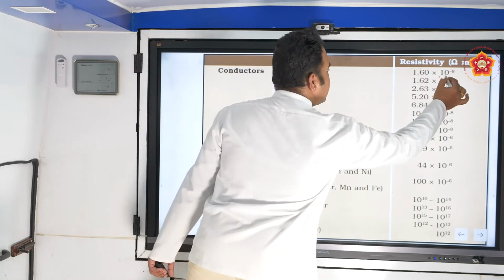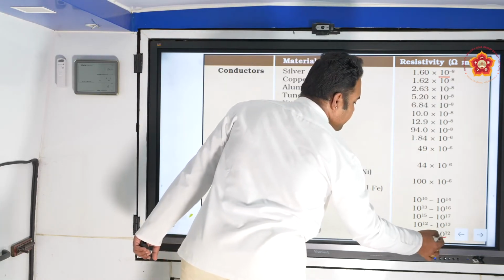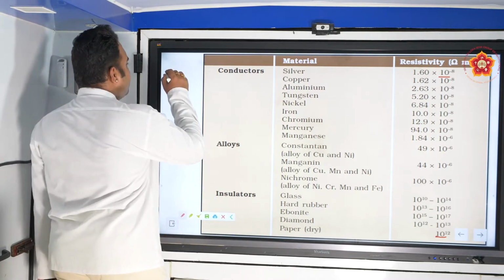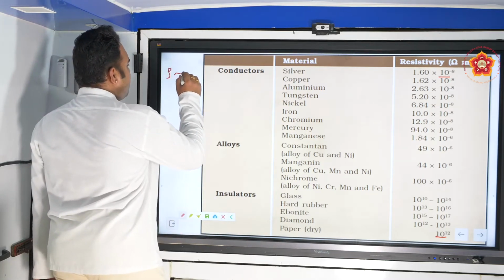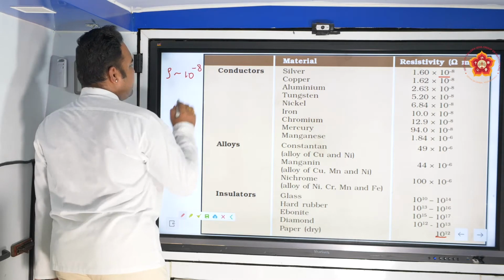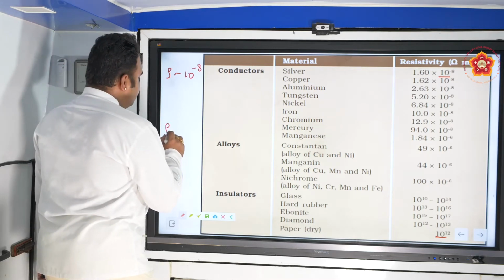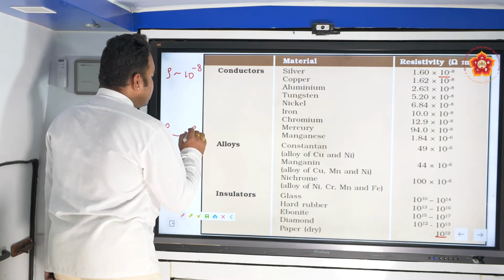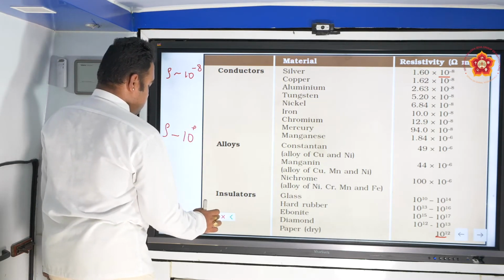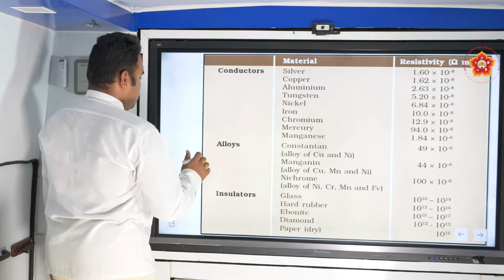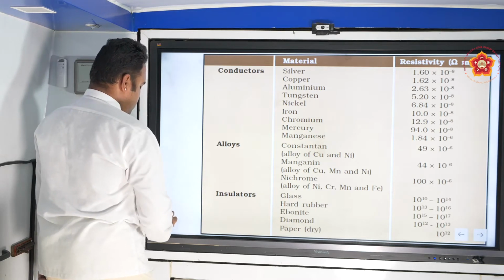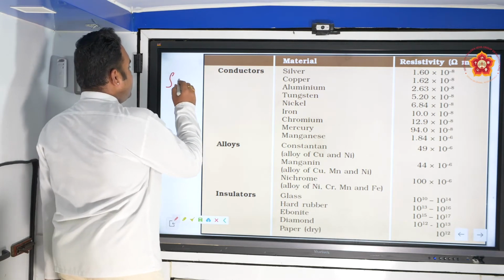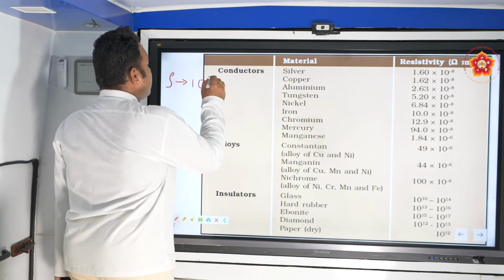Now look at this, 10 to the power of minus 8 and 10 to the power of 12. Let's go to both extremes. In one case resistivity is of the order of 10 to the power of minus 8.